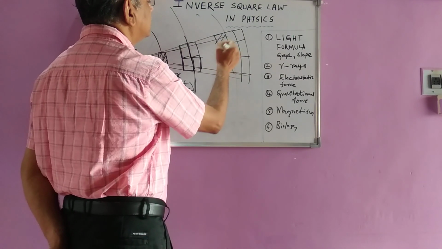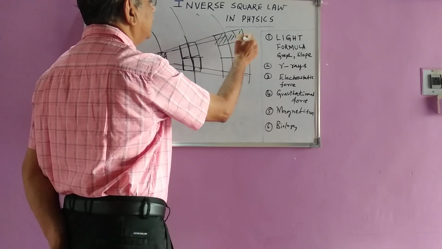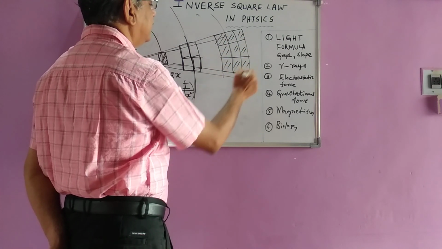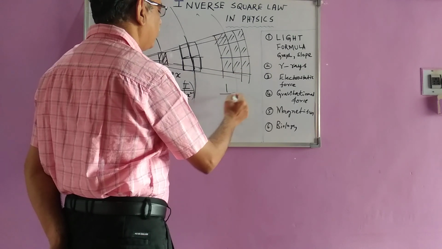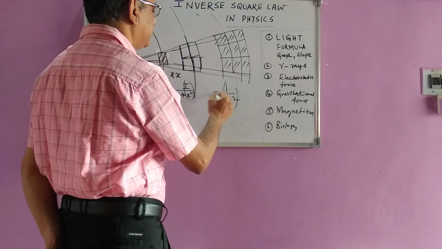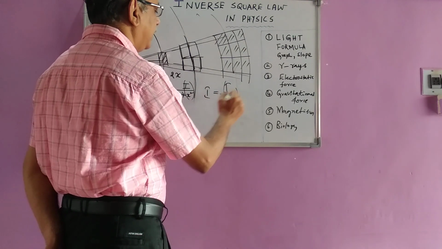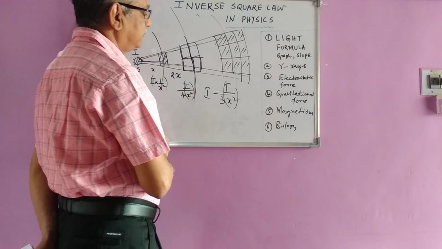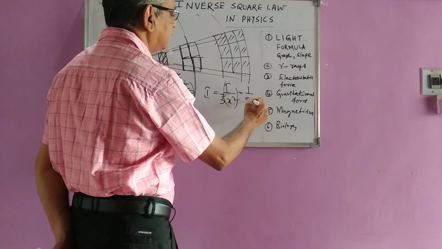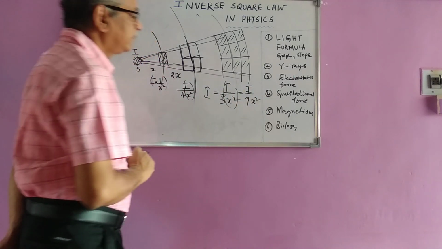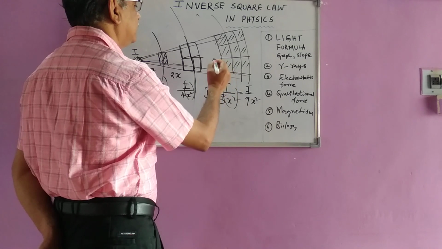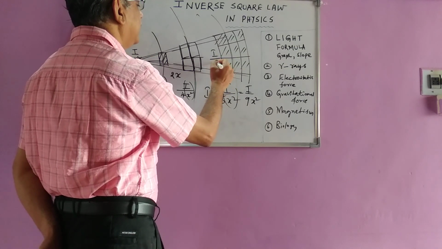You see here 1, 2, 3, 4, 5, 6, 7, 8, 9. So here it will be 1/3 x square intensity. So I by x square. So 3 square means it will be 1/9 x square. So intensity will fall down to I by 9.